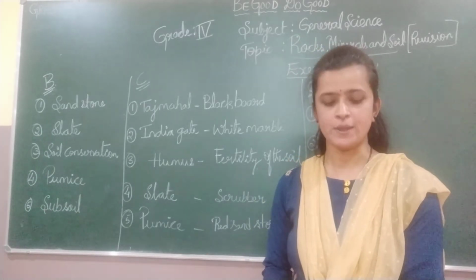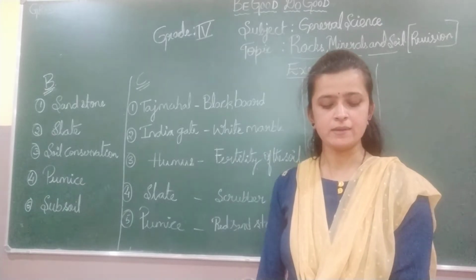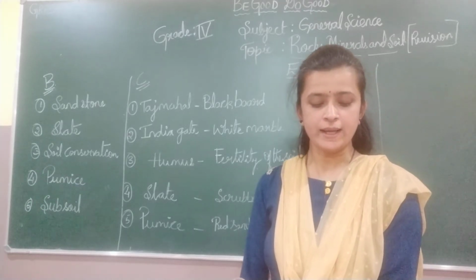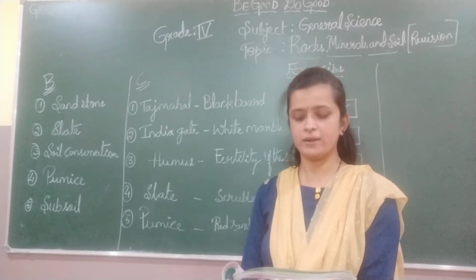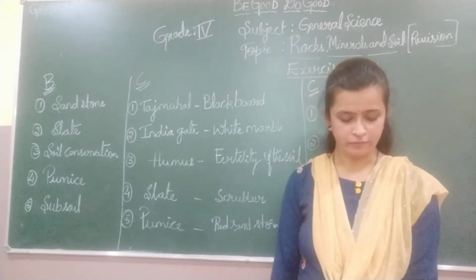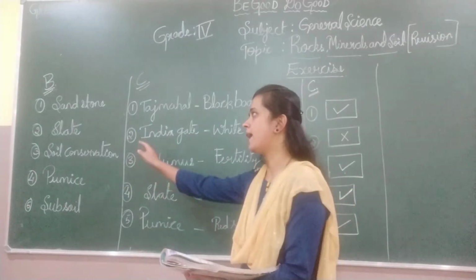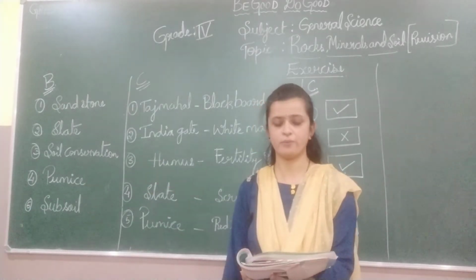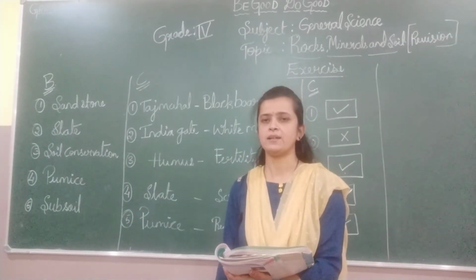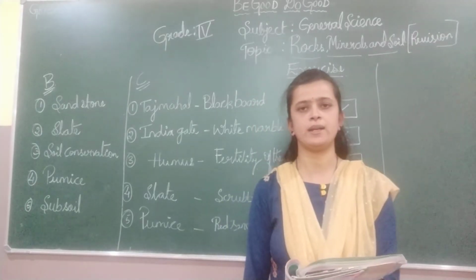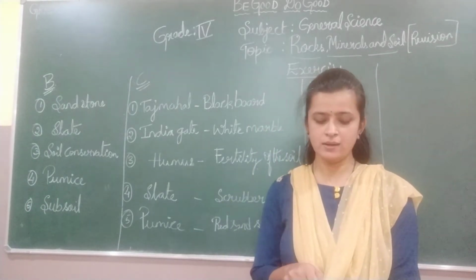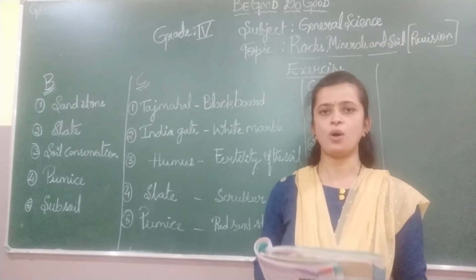Okay. So the first one, fill in the blanks. The red fort is made of dash. The red fort is made of sandstone. The red fort is made up of sandstone. The spelling is S-A-N-D-S-T-O-N-E. The spelling also you get in the options, right? They have given the options.